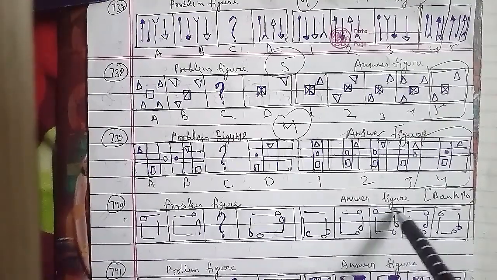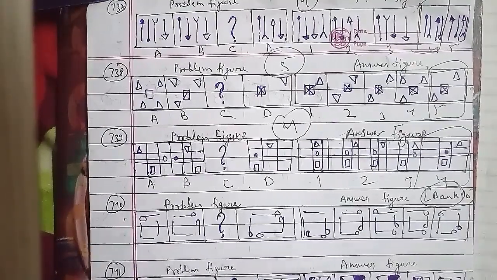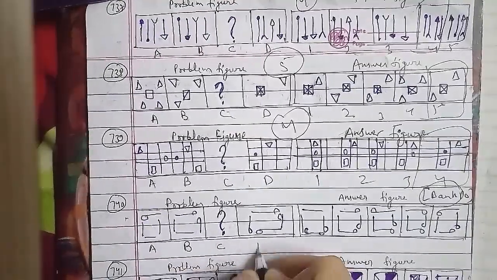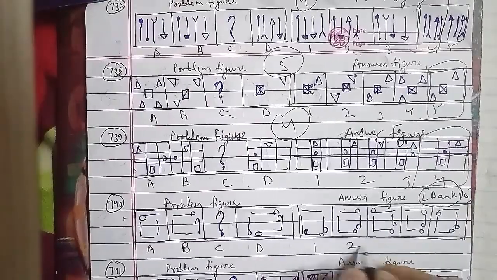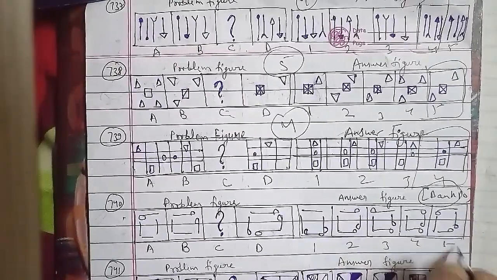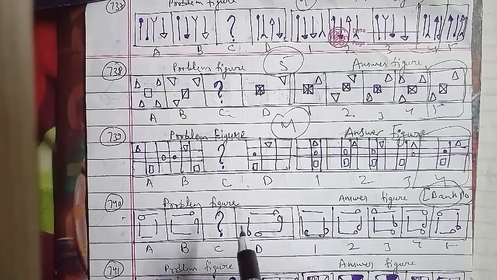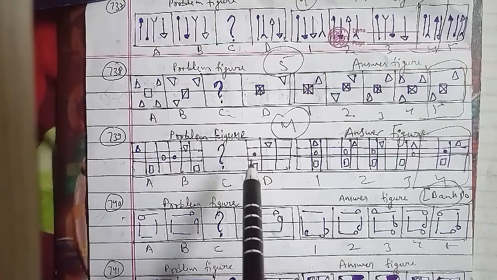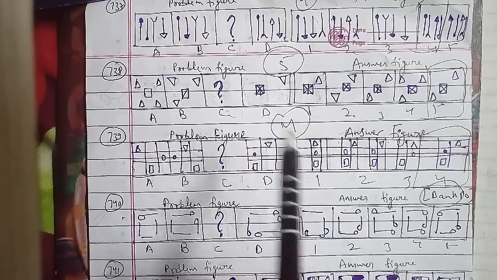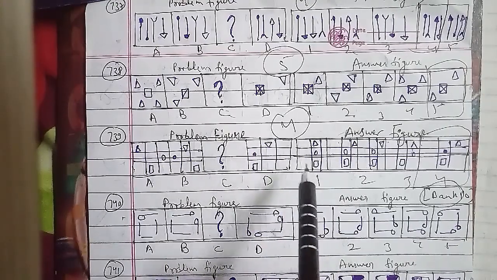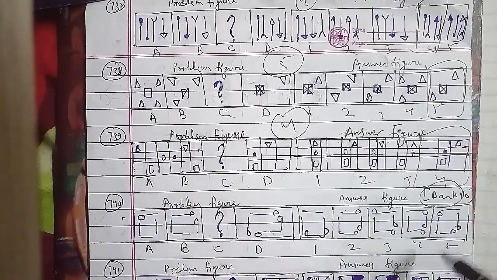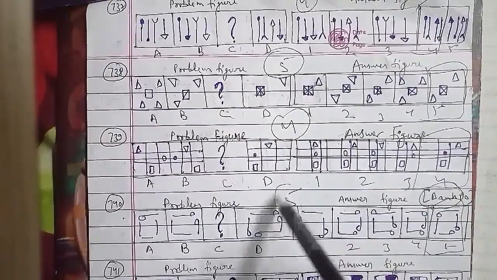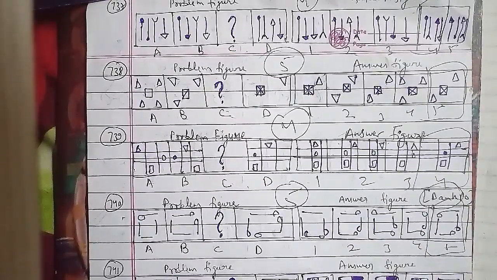Here we'll go ahead with the other one we have to discuss, the 742nd question of the session. These are the problem figures and the answer figures, which were asked in the bank PO question paper. The figures are A, B, C, D, and 1, 2, 3, 4 and 5 respectively. In the same way, each of the arrows rotates 90 degrees clockwise in every step. So the figure we have is the third figure; that will be the right answer for this question as well.